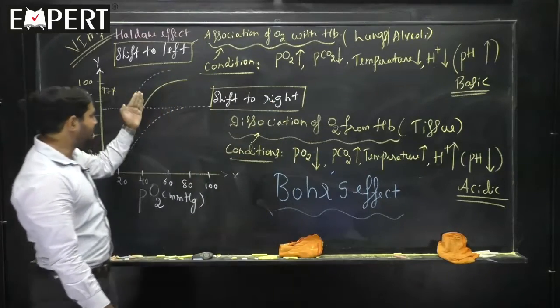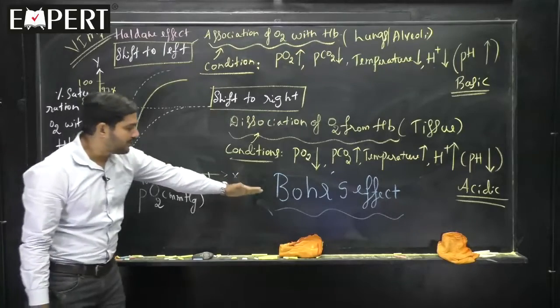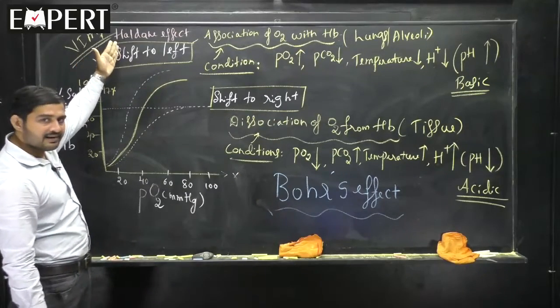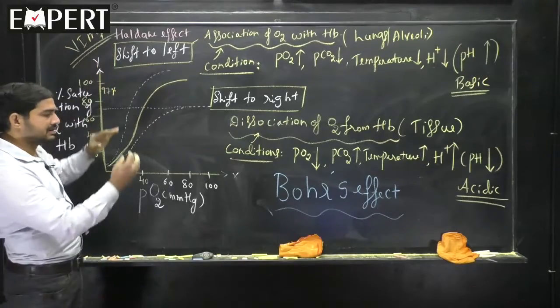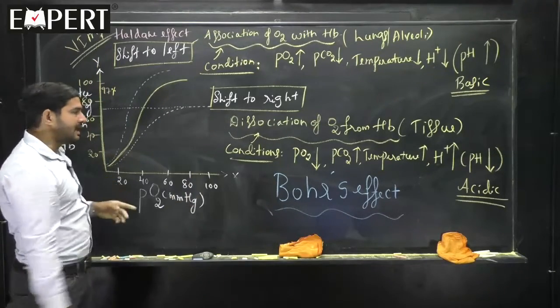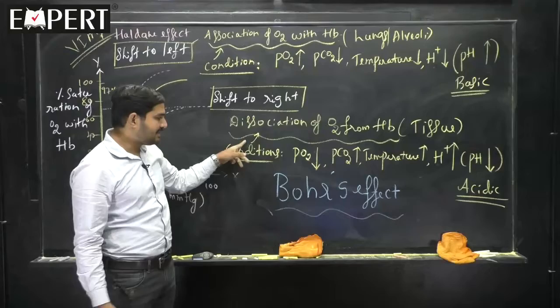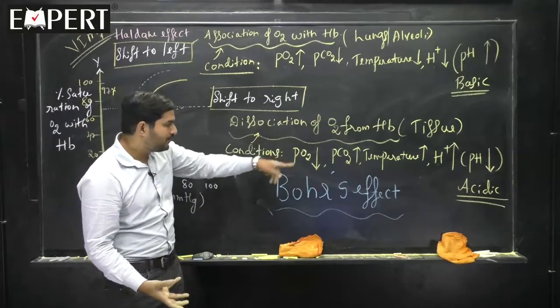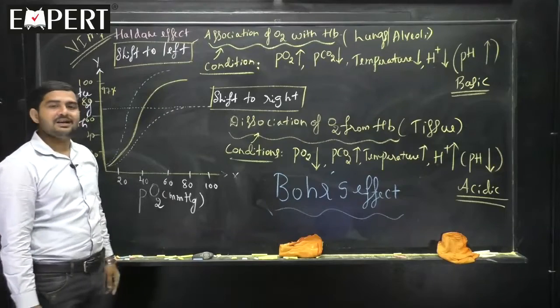If a graph is bending down, Bohr's effect. If a graph is moving up, it is a Haldane effect. Haldane effect means removal of carbon dioxide, and Bohr's effect means removal of oxygen. Bohr's effect occurs near to tissue, Haldane effect occurs near to the lungs level.